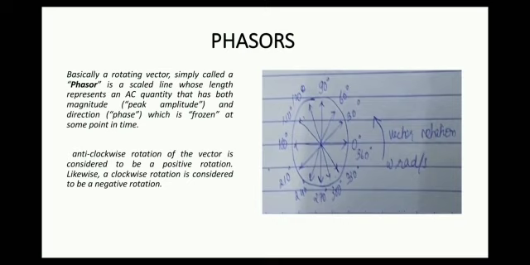In sine form, I equals I0 sin omega t and E equals E0 sin omega t. Projection is taken on the y-axis. In cosine form, I equals I0 cos omega t and E equals E0 cos omega t. The projection is taken on the x-axis. Usually when we are considering the phasor diagrams, it depends upon the AC circuit that is containing current and voltage, whether they are in phase or not in phase with each other.